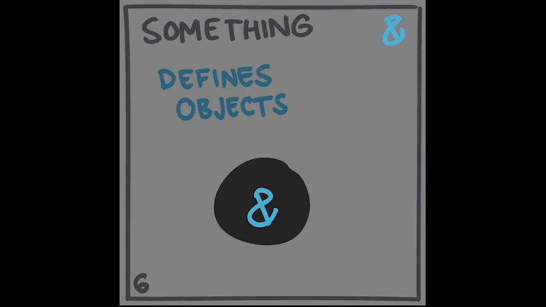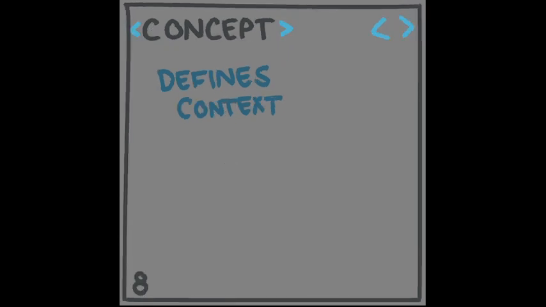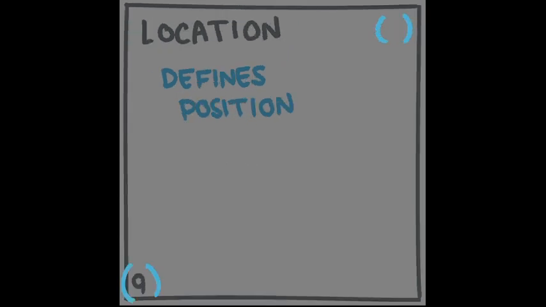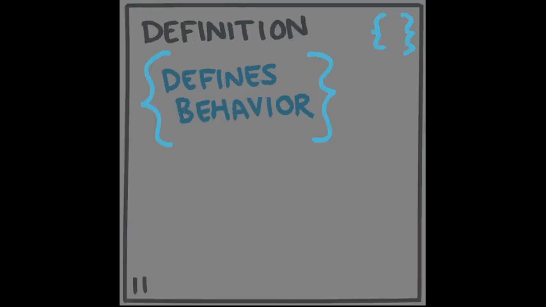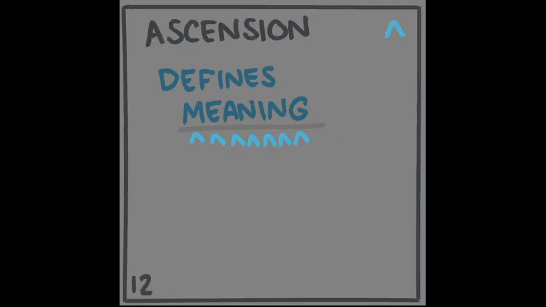Something describes objects. Someone describes perspective. Conceptual space describes context. Location describes position. Status describes condition. Definition describes behavior. Ascension describes meaning. Let's go through some examples.